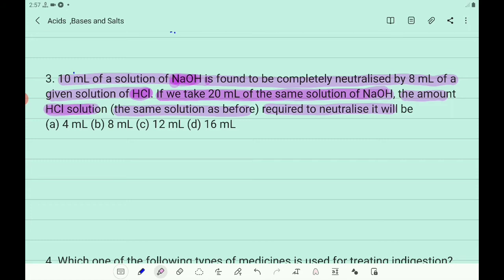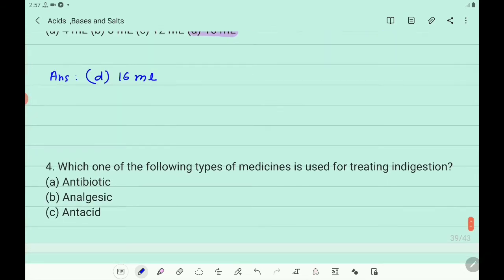You know that here 10 doubled is 20. So 8 doubled we have to take. 8 doubled is 16 ml. 10 twos are 20, 8 twos are 16. Here the ratio is the same. So you take the answer option D, that is 16 ml. Next you take the fourth question.